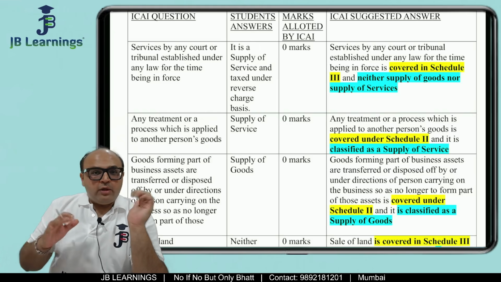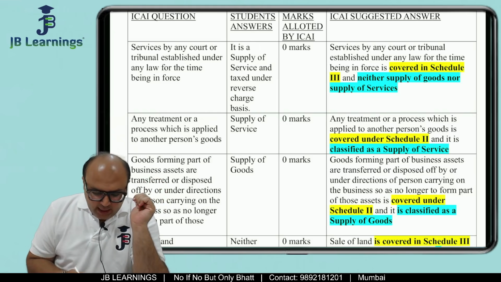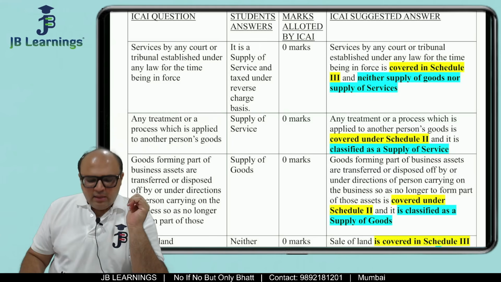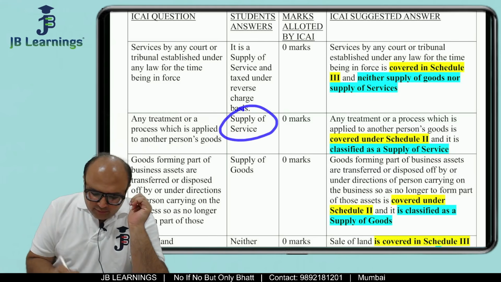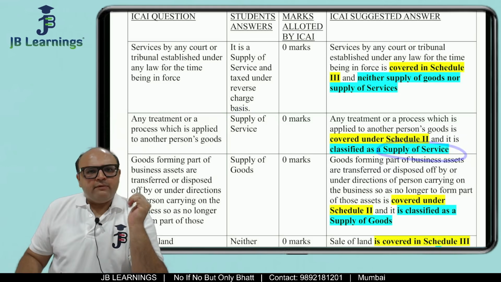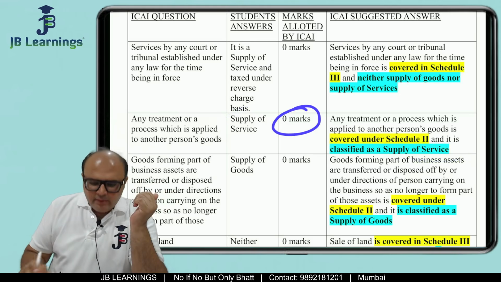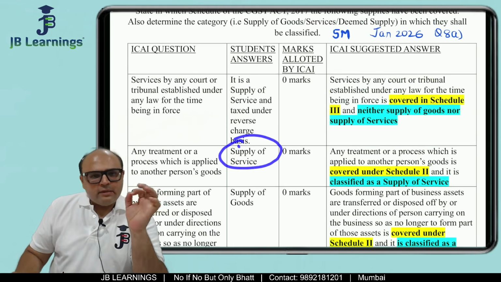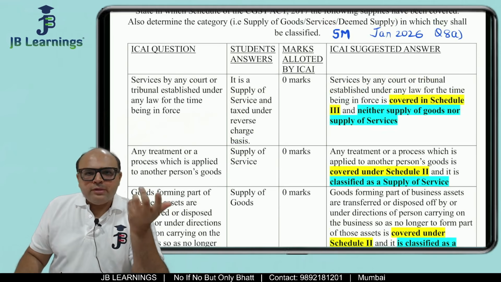Now the next 4 are also very interesting. Any treatment or process which is applied to another person's goods. You know what the student was asking me? Sir, I have written supply of service. In the model answer also it is supply of service. Then why has ICAI given me 0 marks? Friends, in your answer you have written supply of service, all right. But what was the question?